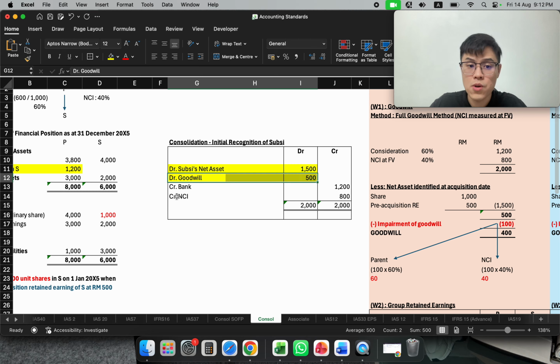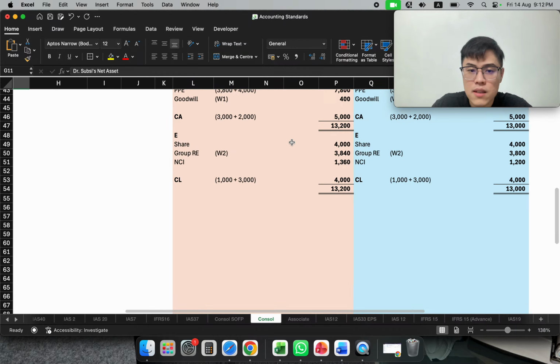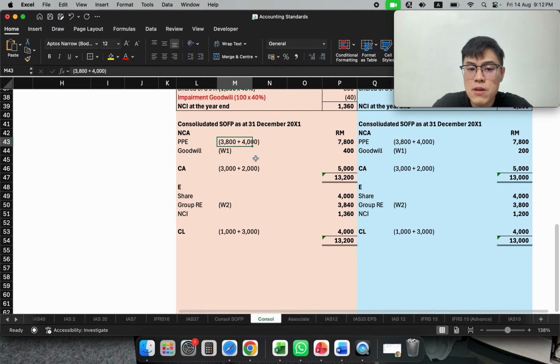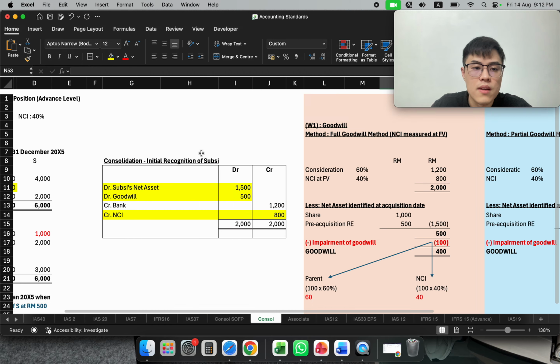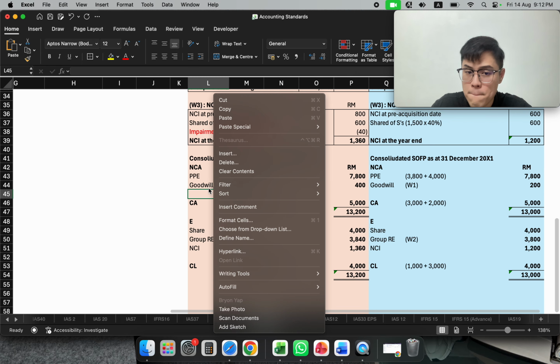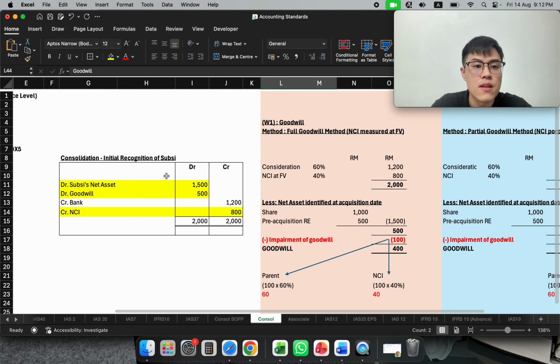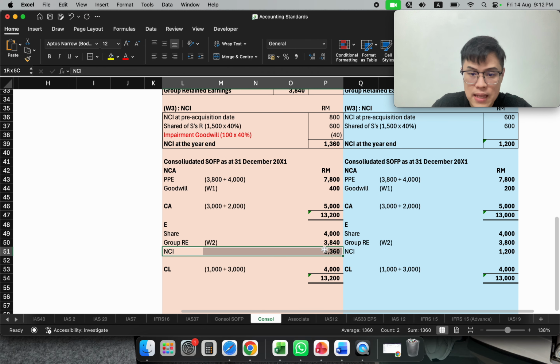And because you consolidate, you will need to recognize the NCI as well. And you paid for this investment. So can you see? Debit net asset, plus 4,000, plus 2,000, plus 3,000 to recognize everything. And you debit goodwill, you recognize the goodwill. And then you credit NCI. You also recognize the NCI.